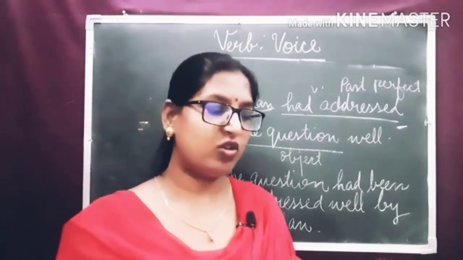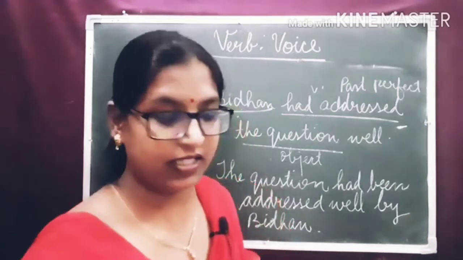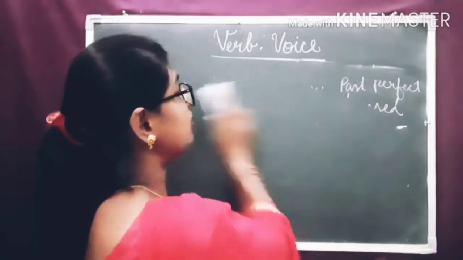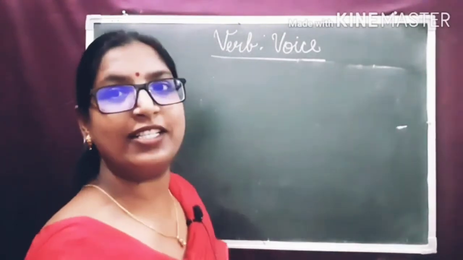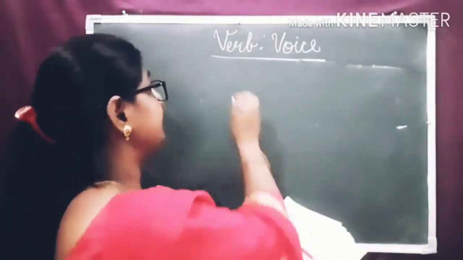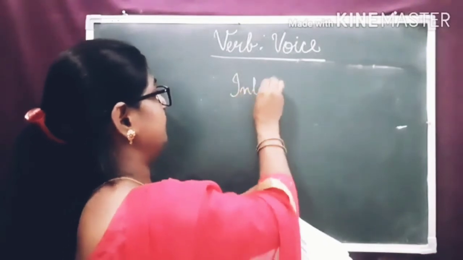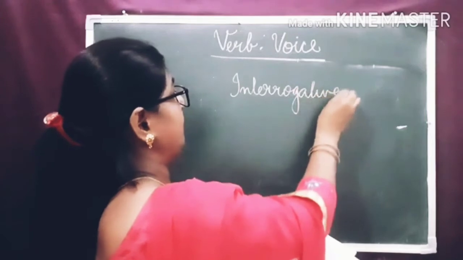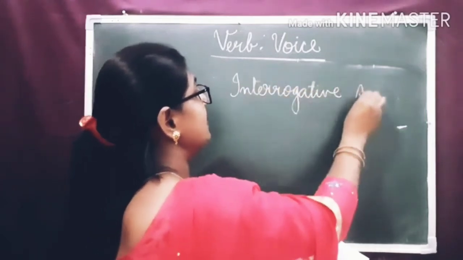Now the next topic is interrogative sentences. How to change interrogative sentences from active voice to passive voice. Interrogative sentences.